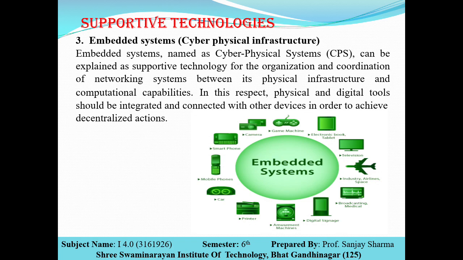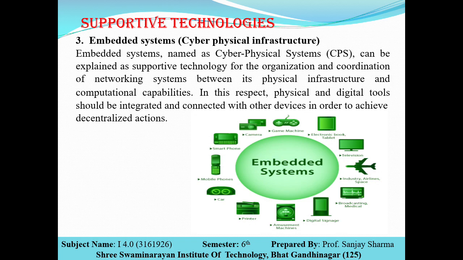Nowadays the integration of software and hardware, that is cyber as well as physical systems, has become a must for Industry 4.0. Many industries are utilizing this for automation. As we can say, automation is a part of embedded system.